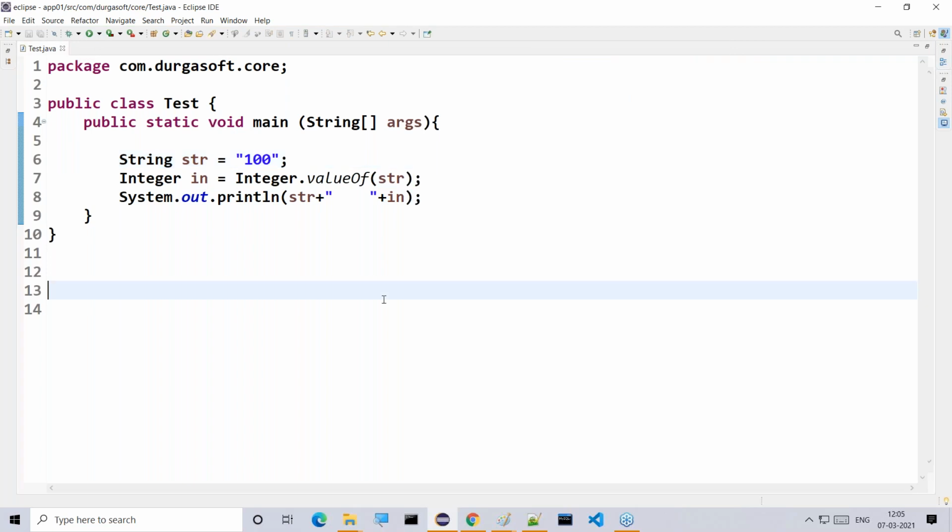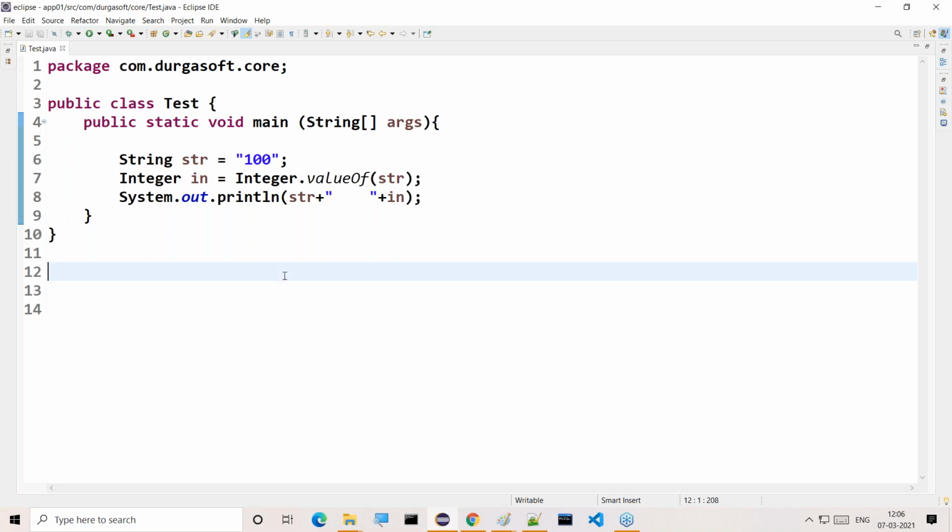100 space 100, that is what we are getting now. Okay. Right, so this is what we are providing here: no conversions. This is string type to integer type conversions that we are performing here.